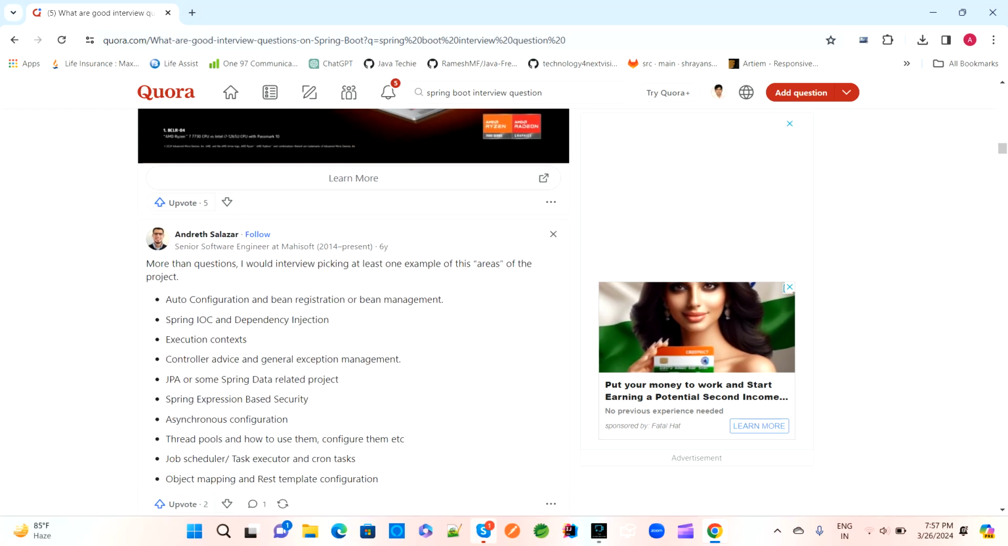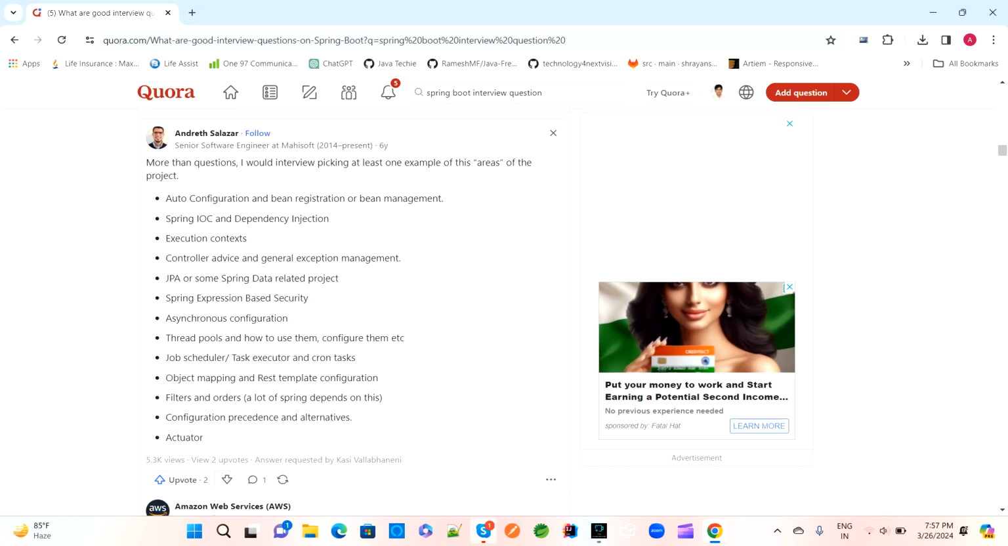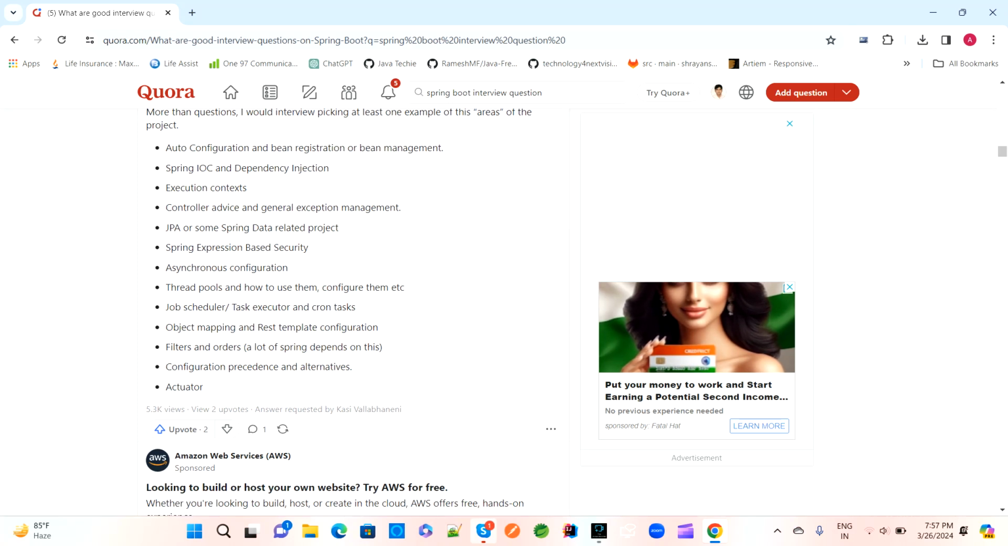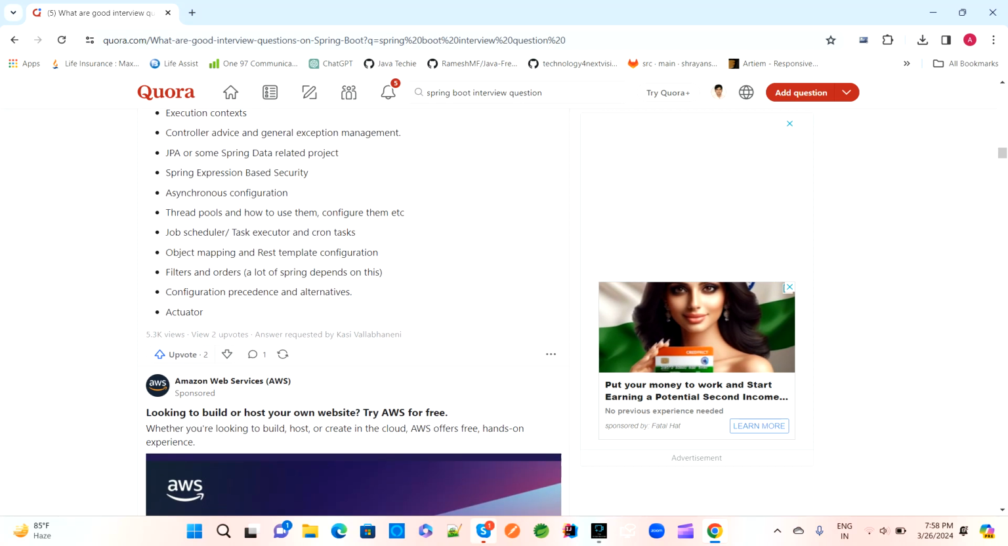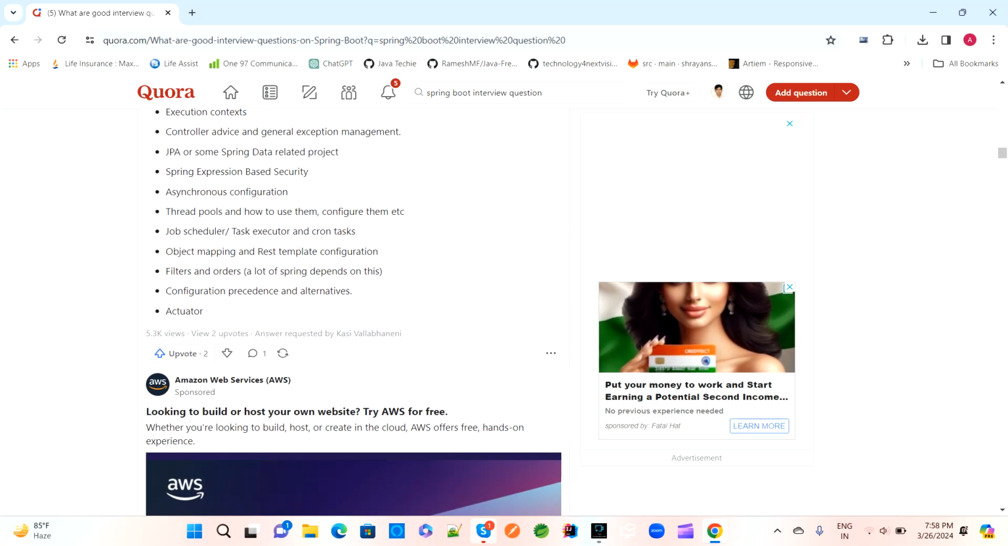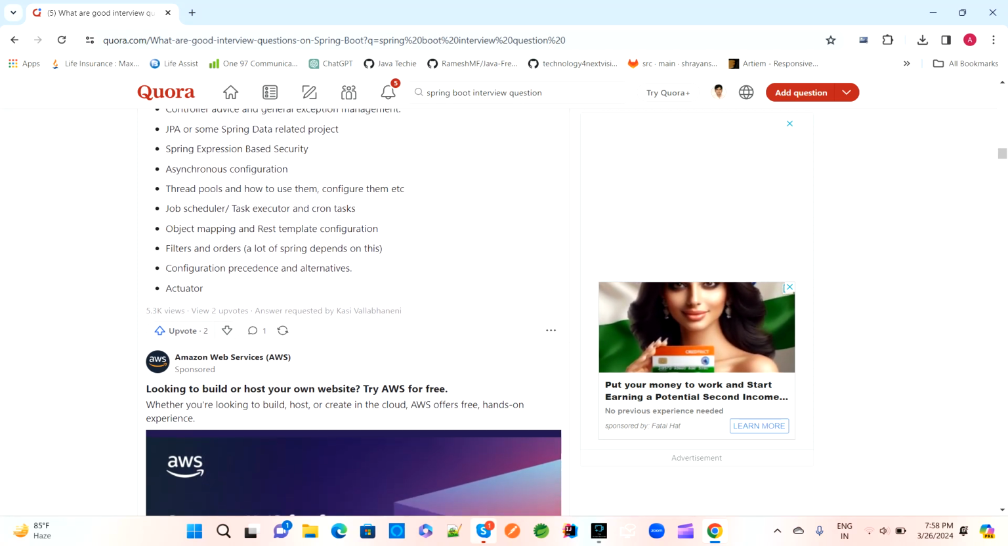And then we have some more interview questions related to Spring Boot. This is auto configuration, bean registration and bean management. The next question is IOC and dependency injection. And the next question is execution context. What is execution context? And the next question is controller advice and general exception management. And the next question is JPA and some data related project. How will we integrate JPA and so on?